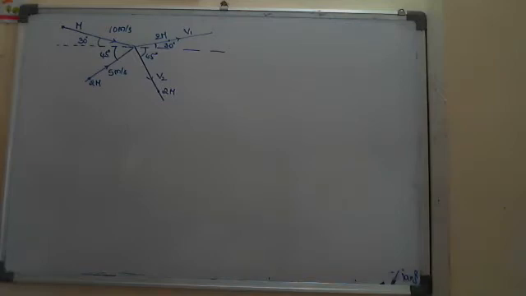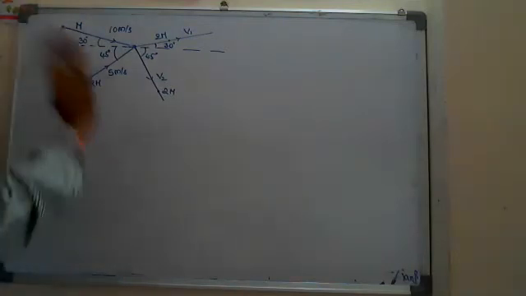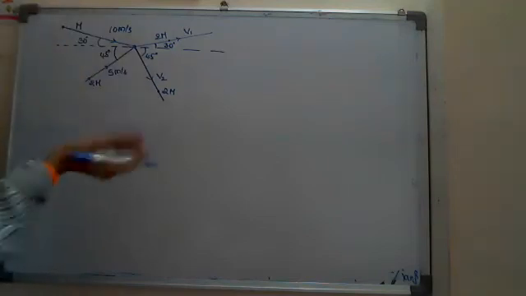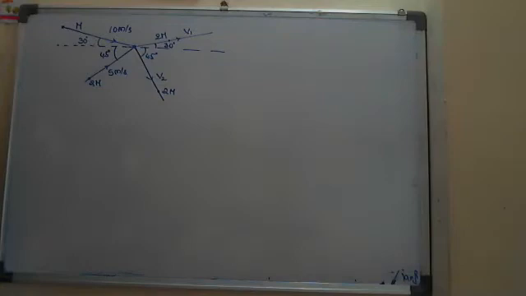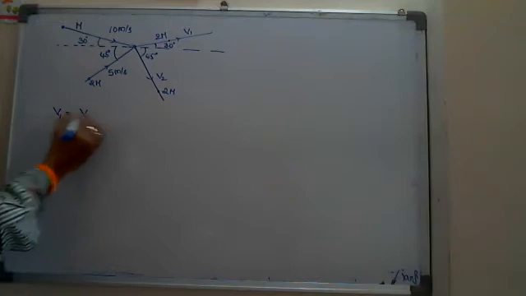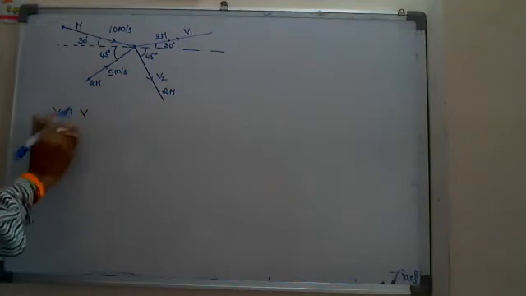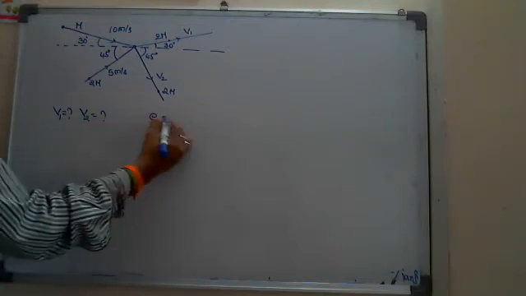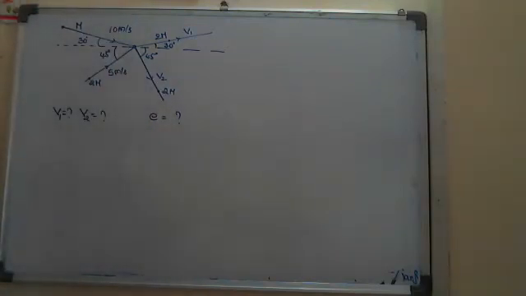In this case, consider the collision as elastic. No need to mention why, because the angles are also given. To find out the angles only, we require whether it is elastic or inelastic, so no need to mention. Otherwise, this is one collision where we don't know whether it is elastic or inelastic. In this case, find out what the velocities after the collision are. V1 equals how much? V2 equals how much? And what will be the coefficient of restitution, if they ask? Then I think you know how to find v1 and v2.